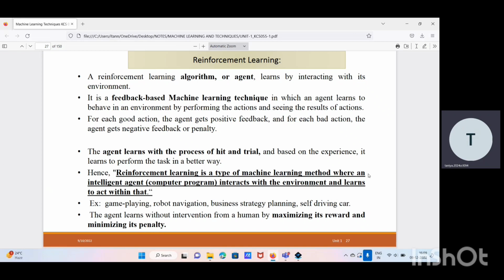For each good action, the agent gets positive feedback, and for each bad action, the agent gets negative feedback or a penalty. The agent learns through a process of hit and trial, and based on experience, it learns to perform the task in a better way. Hence, reinforcement learning is a type of machine learning method where an intelligent agent interacts with the environment and learns to act within it. For example, game playing, robot navigation, business strategy planning, self-driving cars, etc.